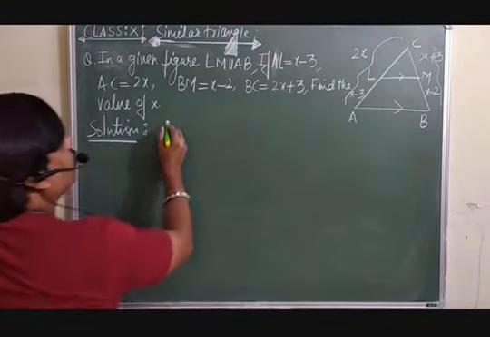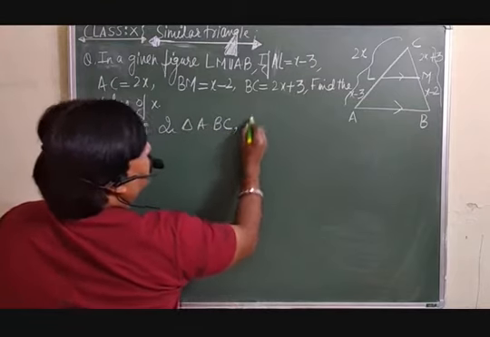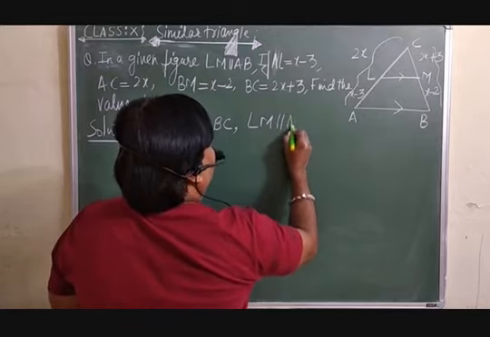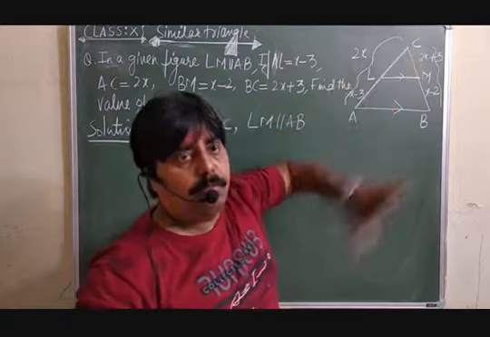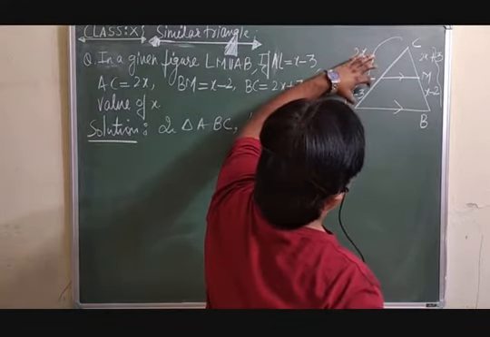So look at here now. In triangle ABC, we are already given LM is parallel to AB. It means you can apply the BPT here. This is parallel to this one, so you can take the ratio of this side.